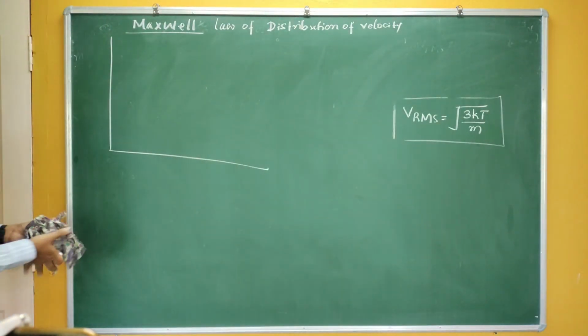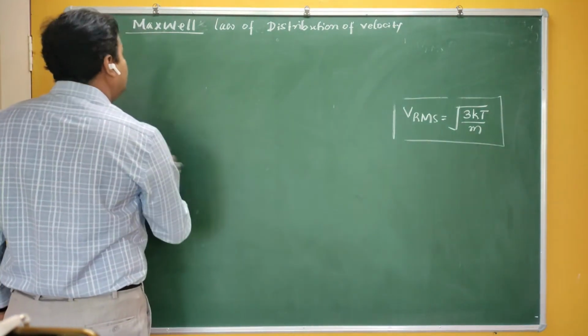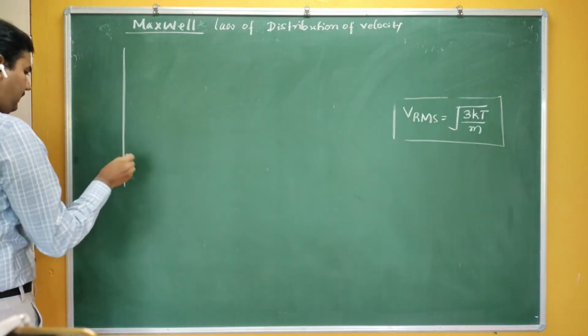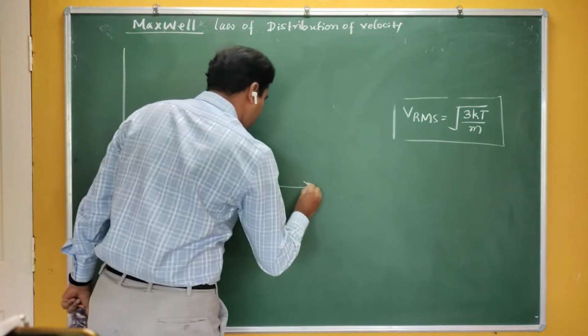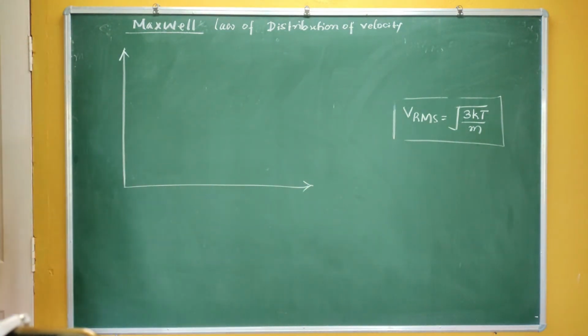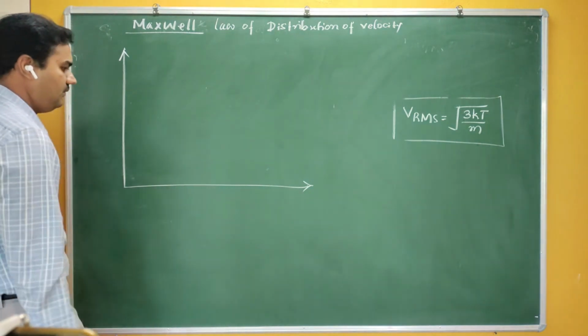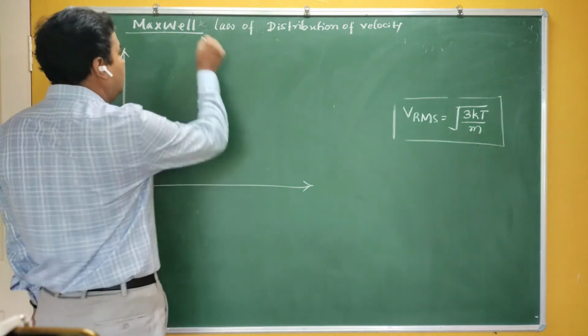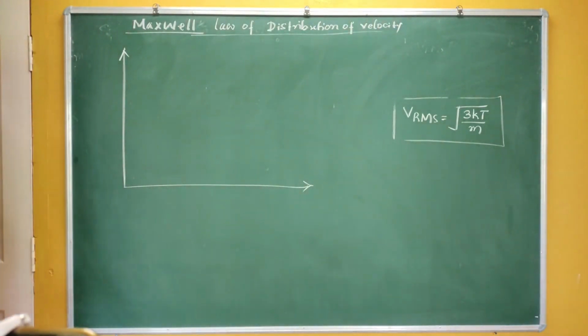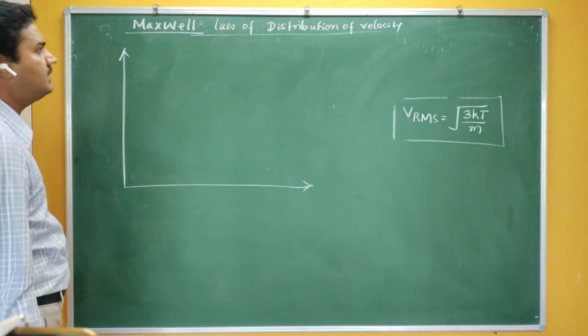I'm not going into the detailed discussion of Maxwell law of distribution of velocity here. When you go to higher classes, in graduation, you will have a discussion about this. Just I am borrowing the graph from Maxwell's law.